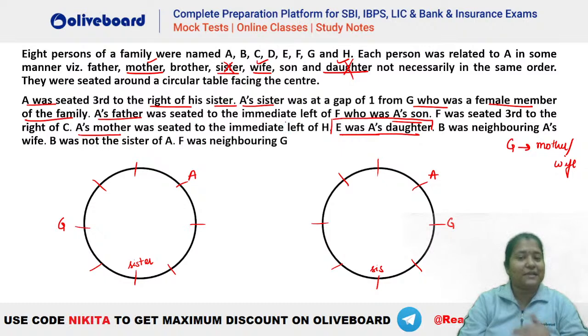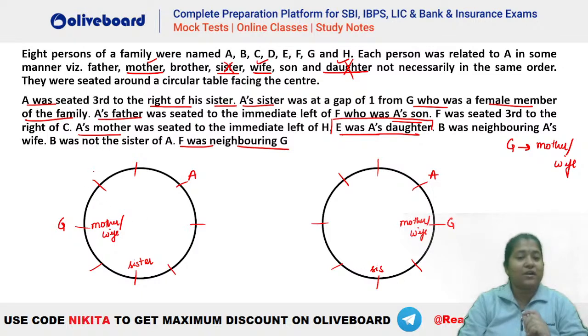Now let's try to place the rest of the information. What is given here? G, who was a female member. So this is either the mother or the wife. Similarly, here also mother or wife. Let's see, after that, what is given? Then we have A's father was seated to the immediate left of F, who was A's son. We'll try that out later. F was seated third to the right of C. And if you check, it is also given that F has to be a neighbor of G.